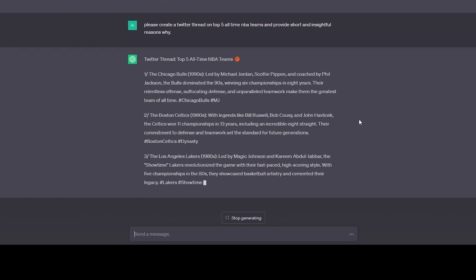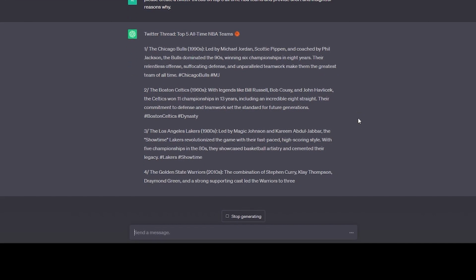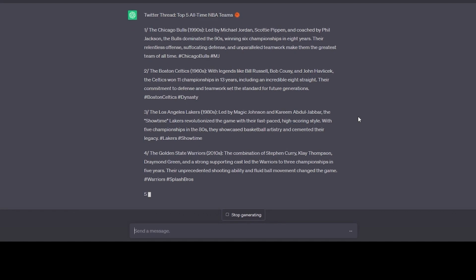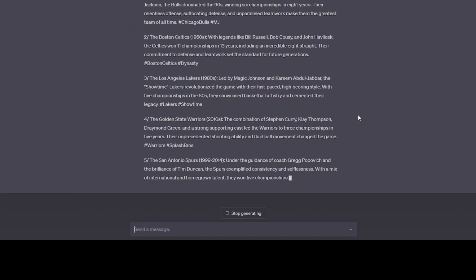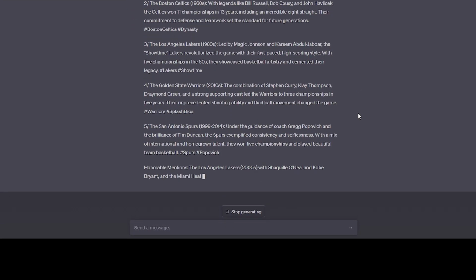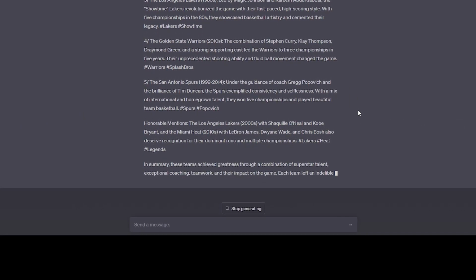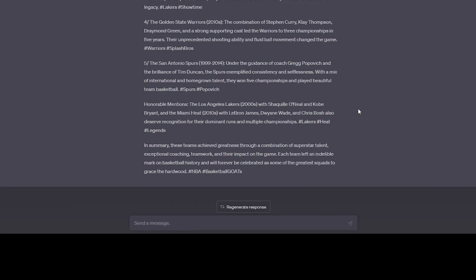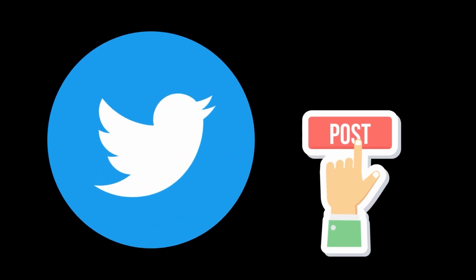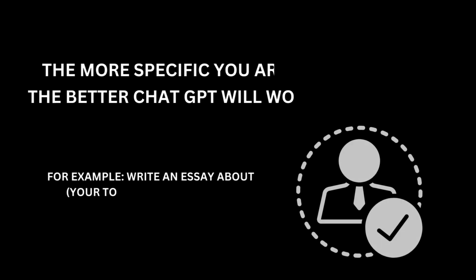Keep in mind, it only has information available up to 2021, therefore if you wanted info based on real-time data, you are better off using other similar chatbots such as Google Bard or Bing AI. We will cover those in the future, of course, so you can see the differences. Anyway, back to the topic at hand, OpenAI's chatbot was able to create a Twitter thread in seconds. All you need to do is now post it online. It's simple as that.